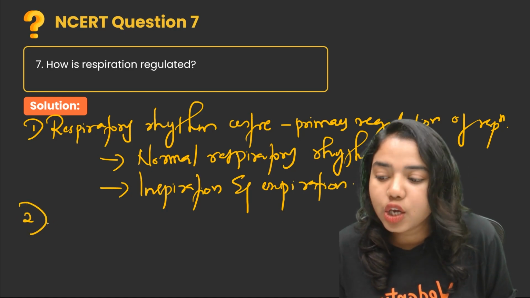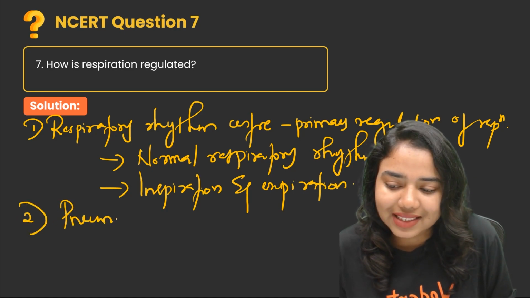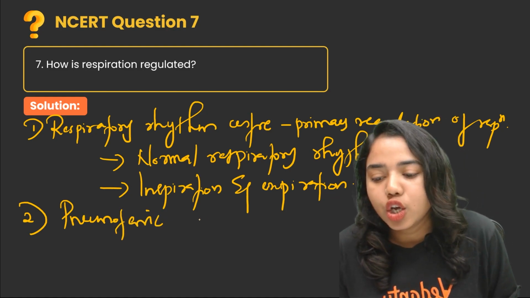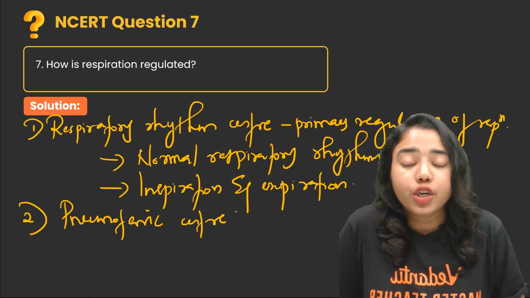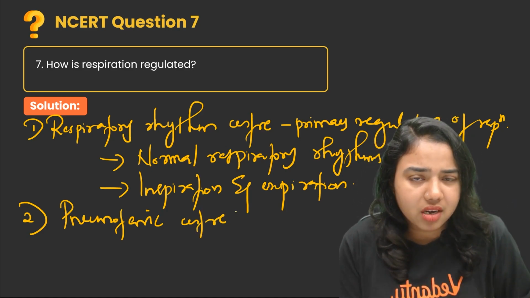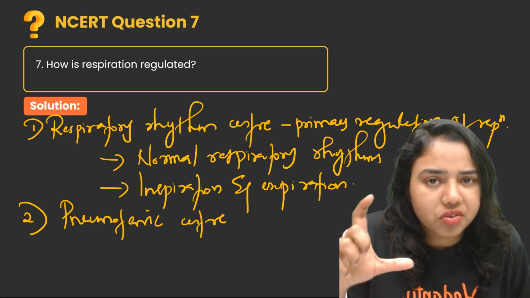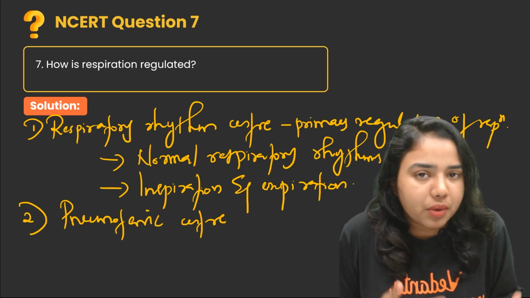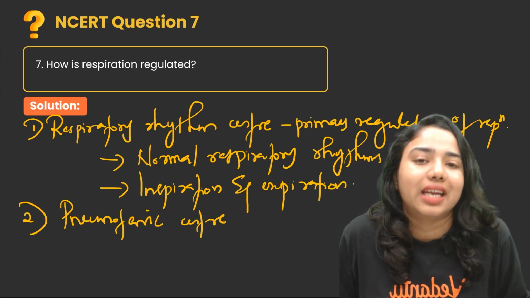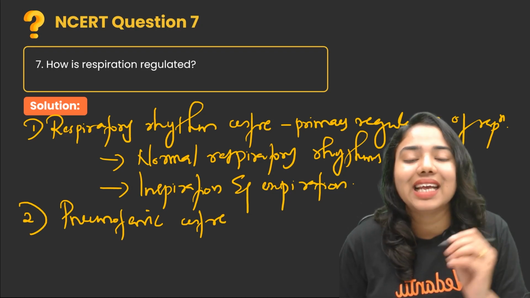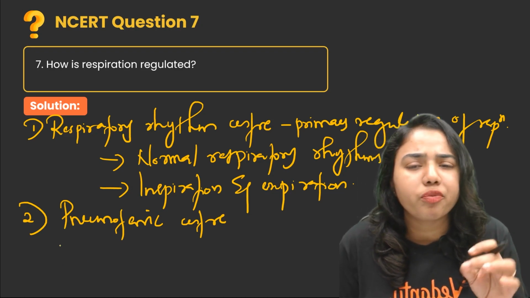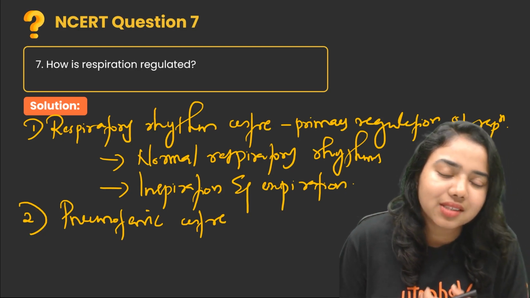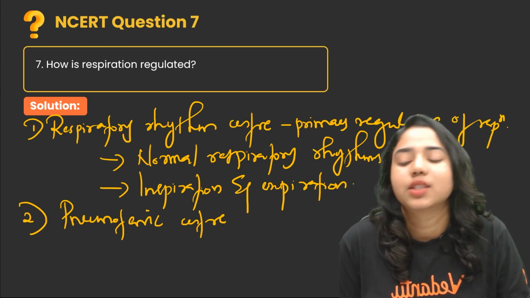And next one is the pneumotaxic center. Pneumotaxic center reduces the duration of respiration. That means if the duration of the respiration is decreased, the number of breathing, the number of respirations we do at a time, increases. Thus, if the number of breathing increases, it results in the increase of respiratory rate. That means our respiration rate also increases with it.